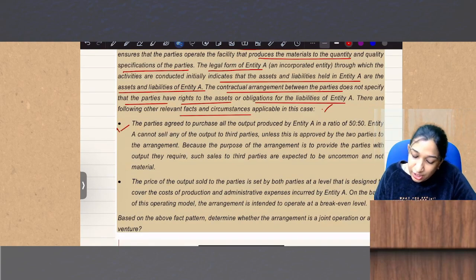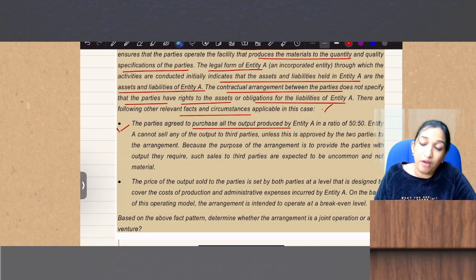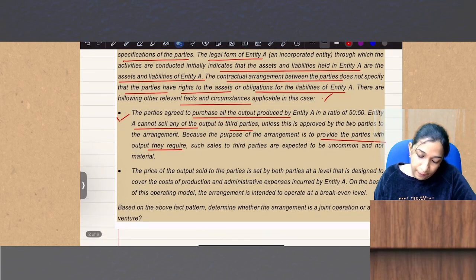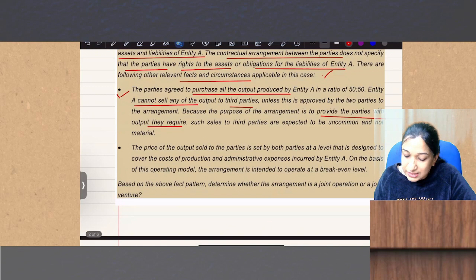The parties agreed to purchase all the output produced by entity A in a ratio of 50-50. Entity A cannot sell any output to third parties, because the purpose is to provide the parties with the output they require. The price of the output sold to parties is set by both parties at a level that is designed to cover the cost of production.